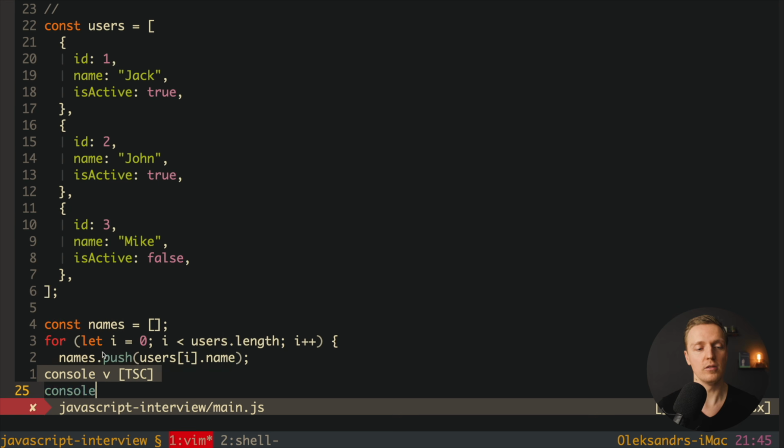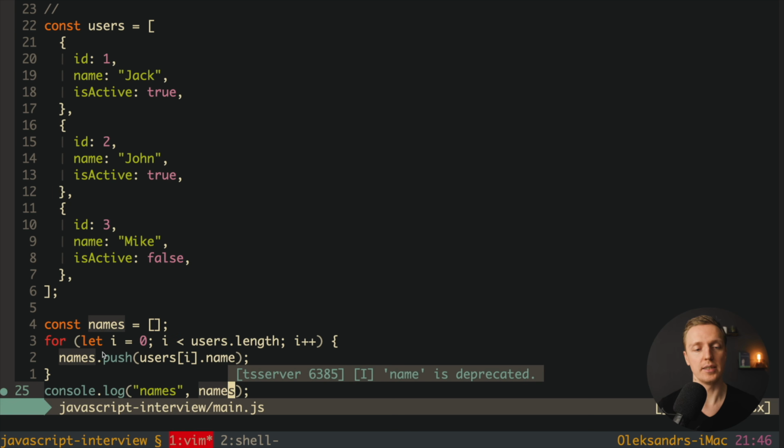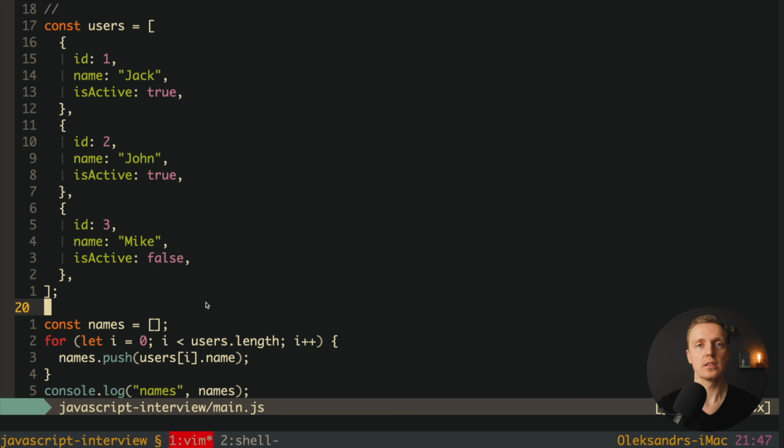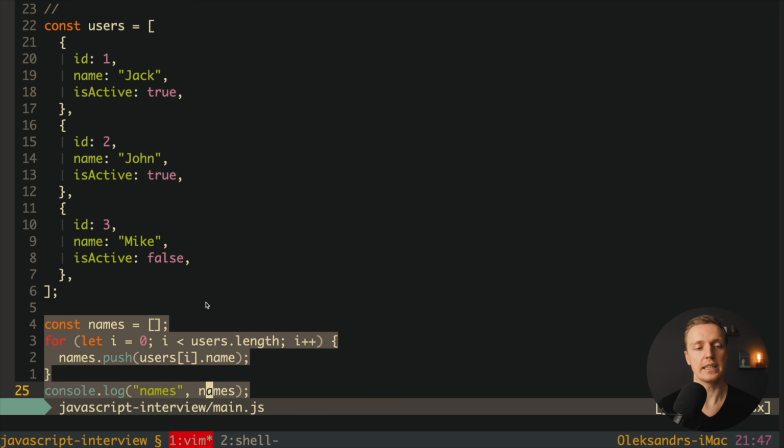And after our for loop, we can just console log our new names and check it in the browser. I am reloading the page, and as you can see, our result is Jack, John, Mike. This is exactly what we need to implement. And yes, we solved our task, and if you are a beginner, this solution is totally fine, but you can do better, because every single time when you write better code on an interview, you show that you are a better developer. This is why let's comment out this code and try again.